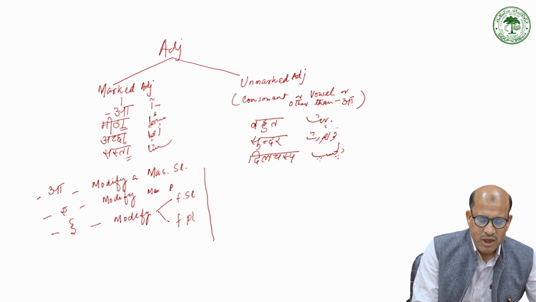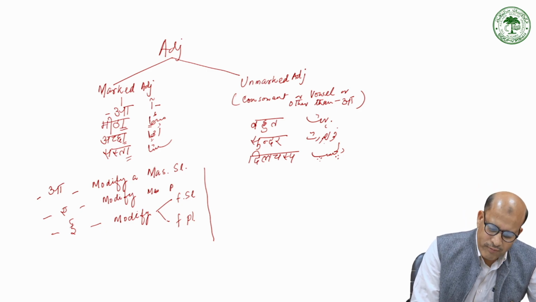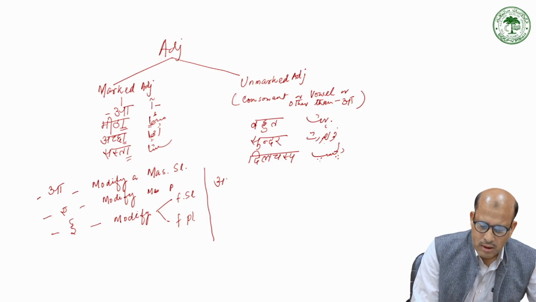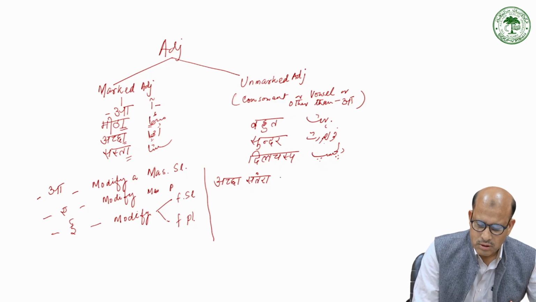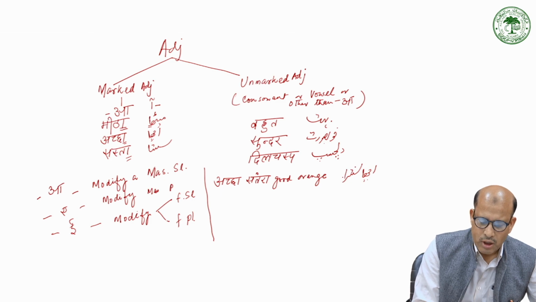So for example, if you see अच्छा संतरा, good orange, or I can write here अच्छा संतरा.